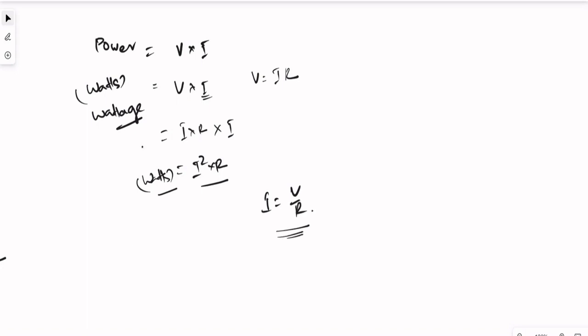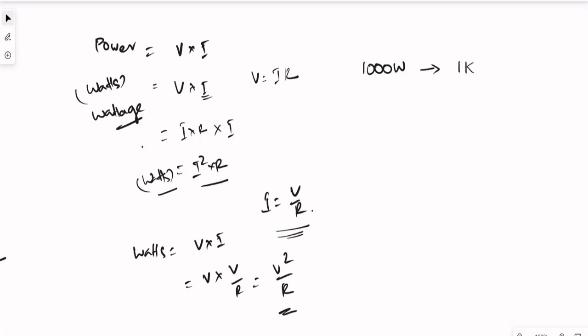If we use this, then watts equal to V into I, that is V into V by R, that is equal to V square by R. So if we know voltage and resistance, even through that we can find out watts. Basically, in wattage, if we have 1000 watts of power, then we use this term which is 1 kilowatt.